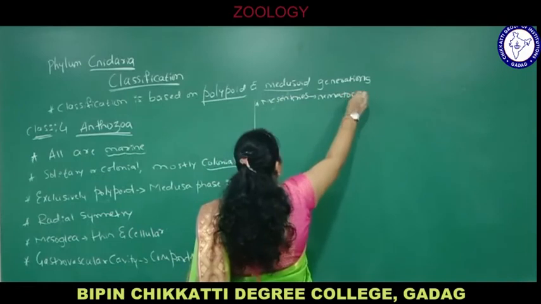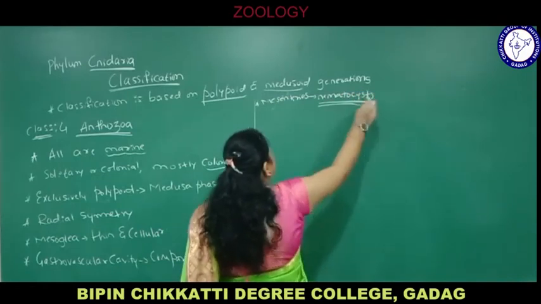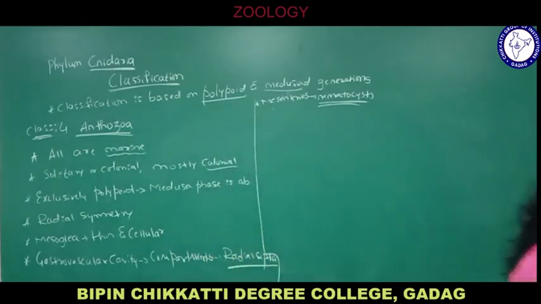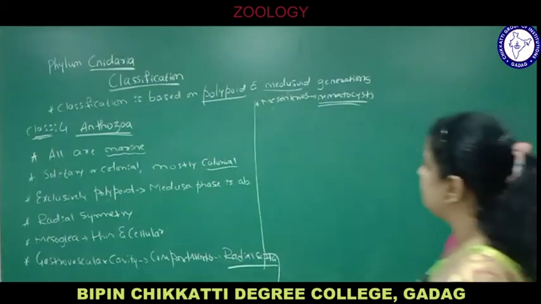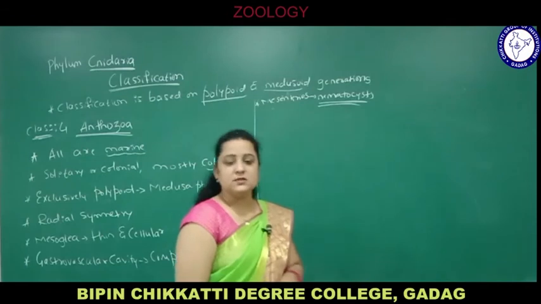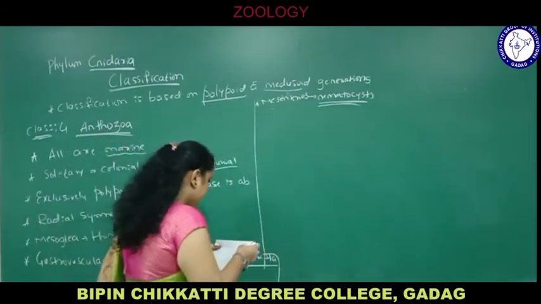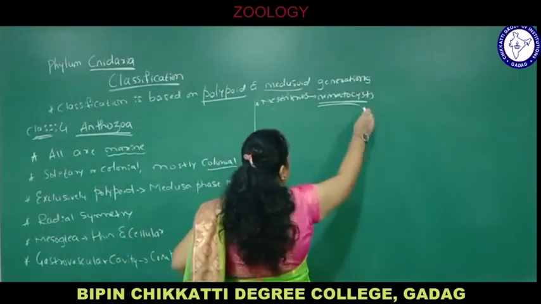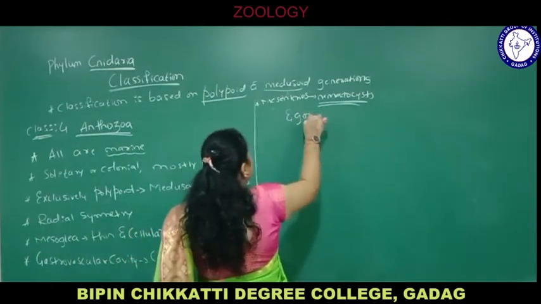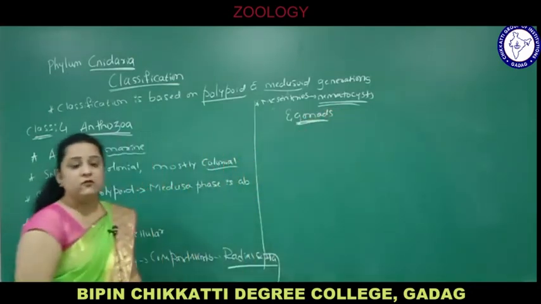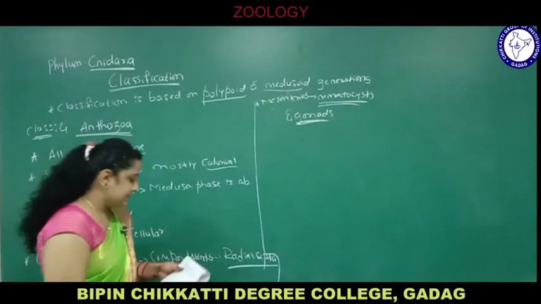Nematocysts are present in all animals of Cnidaria because they are the most important or defining feature of this phylum, that is nematocysts or stinging cells, or you can say cnidoblasts, so this phylum is called Cnidaria. They are present on mesenteries. Mesenteries bear both nematocysts and gonads. Gonads, you know, are reproductive organs bearing gametes.